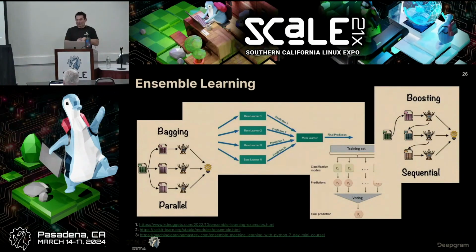It's called Ensemble Learning. I put a whole bunch of links in here. There are other things for running multiple models at the same time and doing voting and weighting the responses for certain models, so that you can combine them to determine which one's the better answer, or combine them to give you a more accurate answer. So they have this whole thing about combining multiple models. Believe it or not, depending on the models, you can actually run them on an IoT or edge device. This could be a whole other talk. If you're interested in running multiple models, not just an LLM, I put a whole bunch of links in there, so it's some homework you can take a look at.